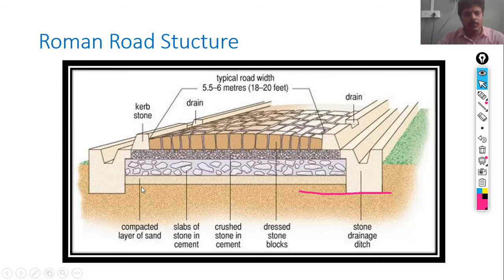You may see here the first coat, which is a compacted layer of sand. After that, the slabs of stone in a cement, then crushed stone in a cement, then dressed stone blocks are laid. Typical road width of the Roman road is 5.5 to 6 meters, that is 18 to 20 feet cross section. The side drains are also provided for draining of water.